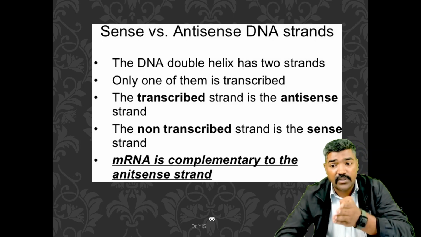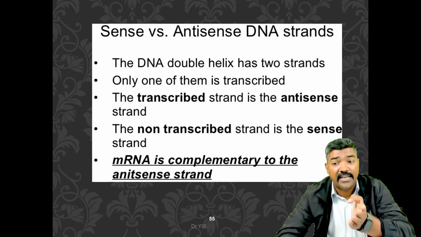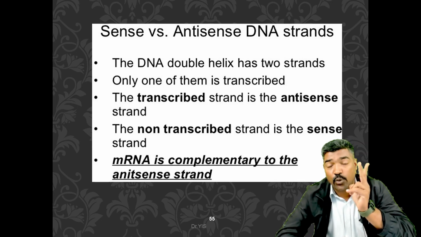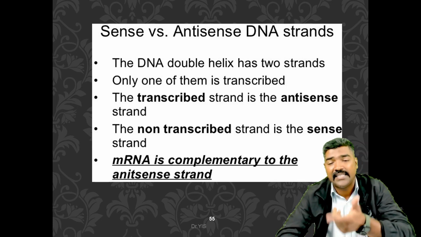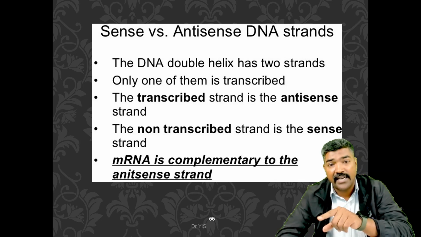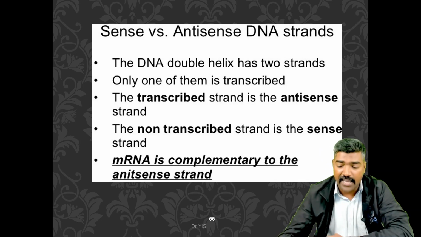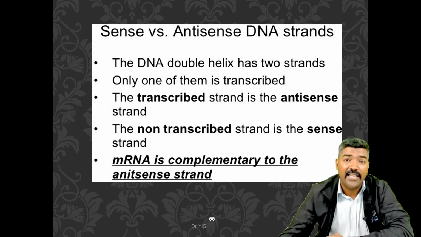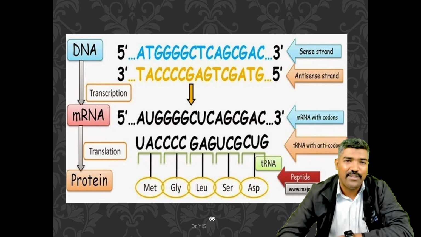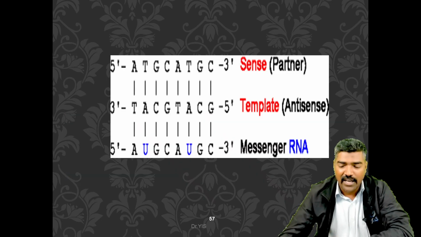You can see the sense versus the antisense DNA strand. The DNA double helix has two strands. Only one of them is transcribed, the antisense strand, and the non-transcribed strand is the sense strand. The mRNA is always complementary to the antisense strand. So these are very easy methods of remembering the things.